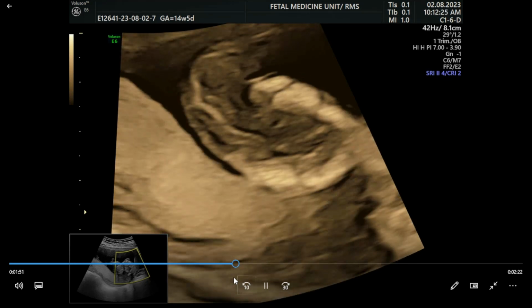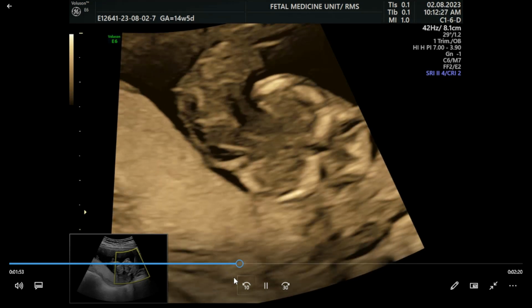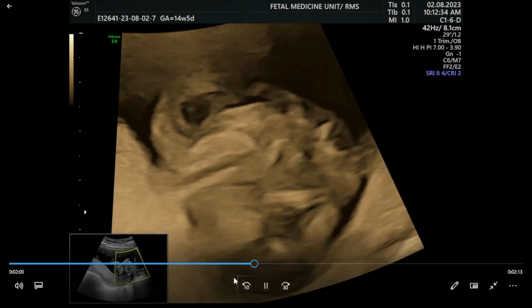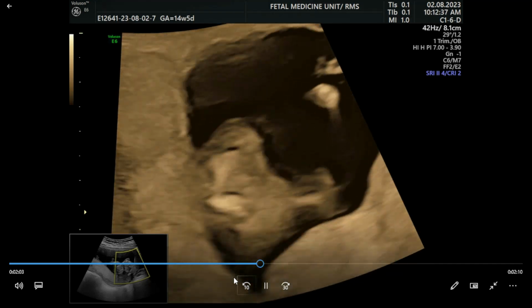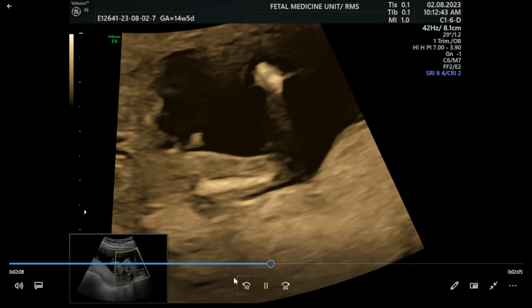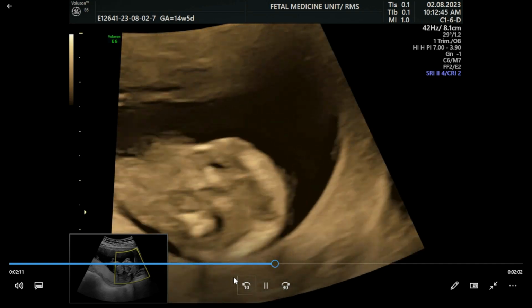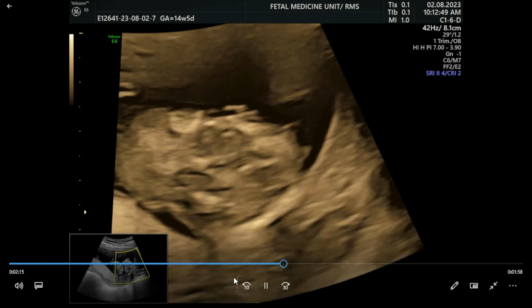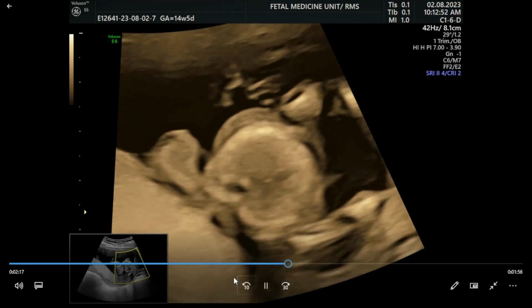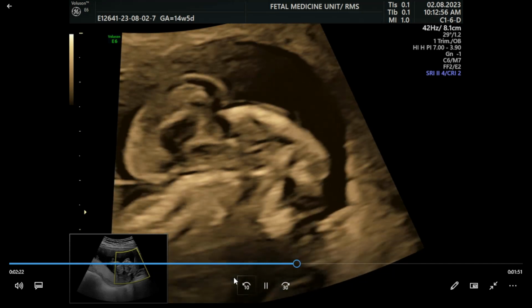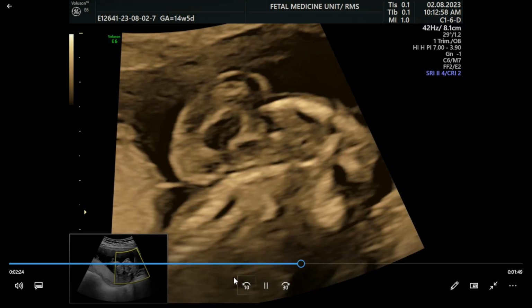Now we're talking about the associated abnormalities. There are extra-CNS associations and CNS malformations. The CNS malformations could be absent cavum septum pellucidum, holoprosencephaly, microcephaly, and spina bifida. Extra-CNS abnormalities are reported in association with cephalocele, including congenital heart disease and skeletal dysplasia.